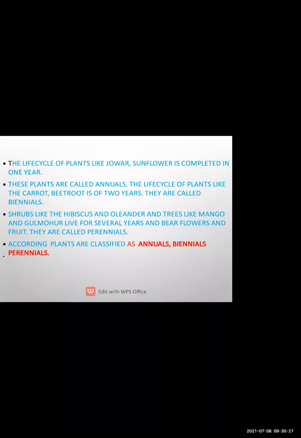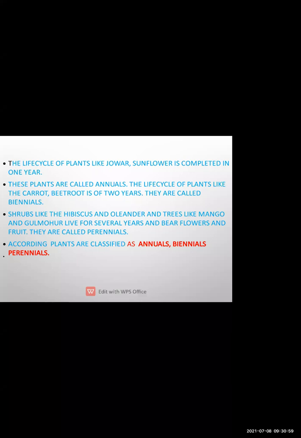Then the fourth type we have studied about the creeper. Okay, in creeper we have studied that the stem is very flexible, soft and green in color. Then it needs support to grow. The roots are aerial and we can see the examples in creeper such as watermelon, pumpkin. Okay, now depending upon the life of the plant, the plants are classified into 3 types: annual, biennial and perennial.